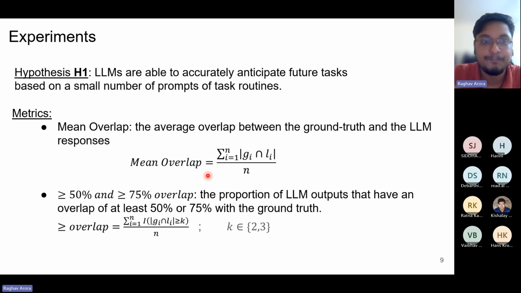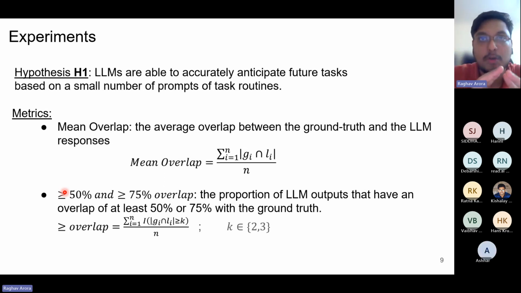Whereas the greater than 50% overlap measures that if the human was asked 100 times to anticipate the next 4 tasks and the LLM was asked 100 times, out of those 100 times, how many times they had at least 2 tasks common out of 4 tasks. That is greater than 50% overlap. When there are at least 3 tasks common between the human and the LLM anticipation, we call that greater than 75% overlap.